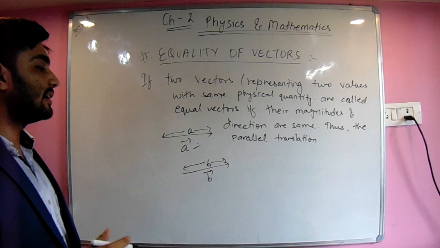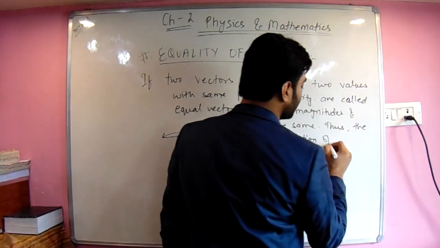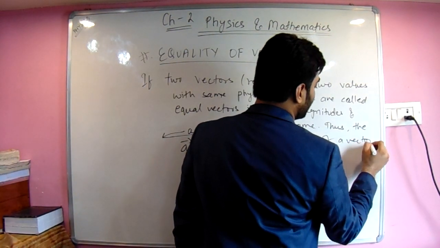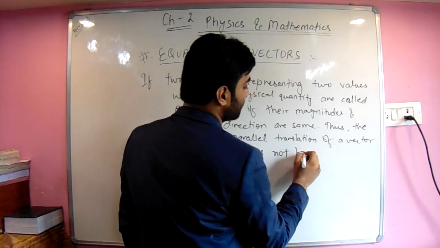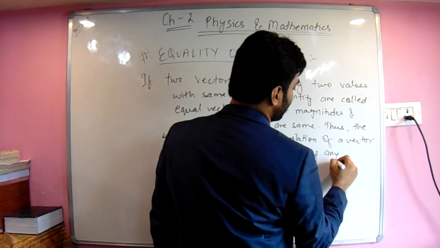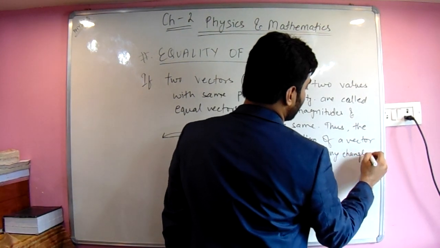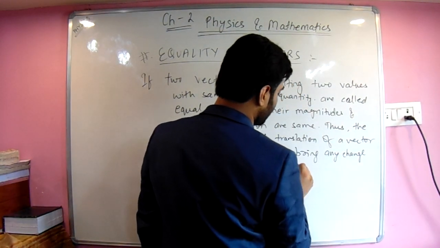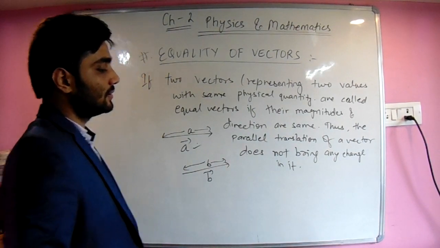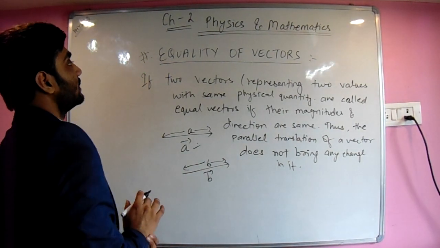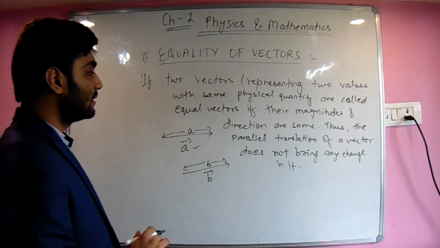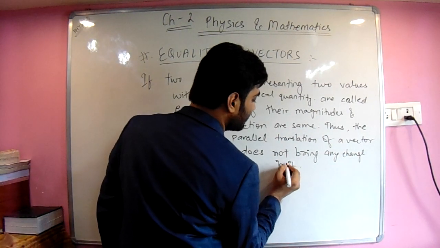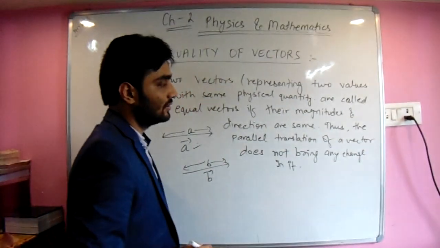Thus, parallel translation of a vector does not bring any change in it. Write it down. This is a very important topic at the starting of this chapter. So this is simple.